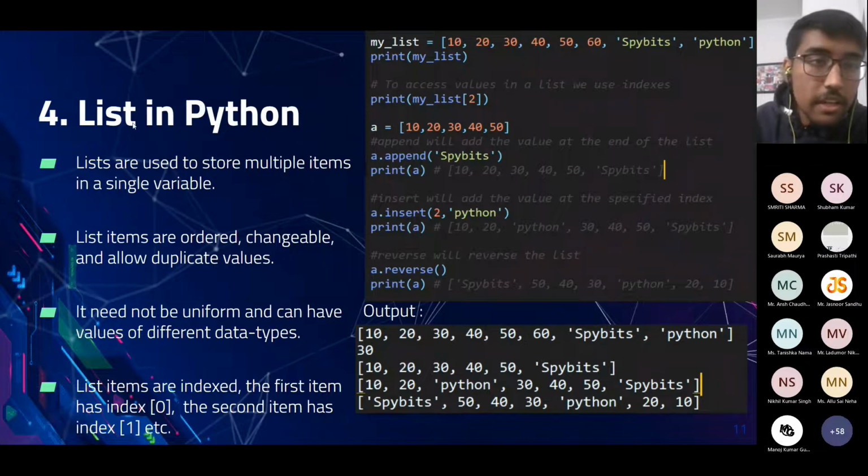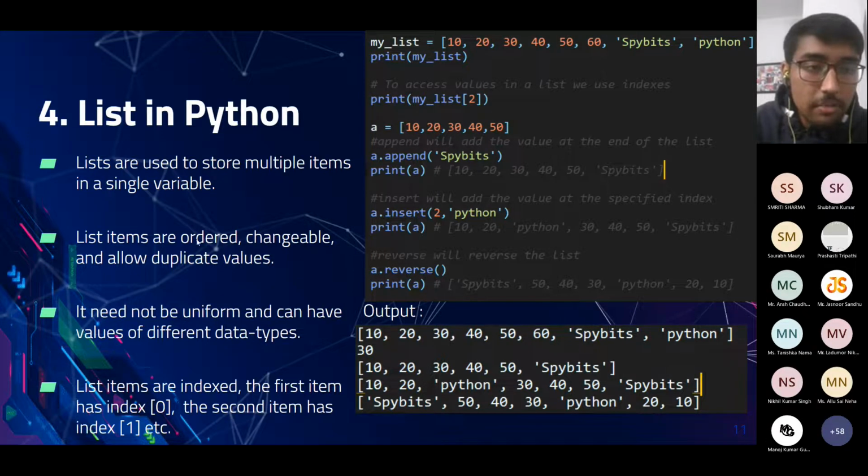Next we would cover list in Python. Lists are used to store multiple items in a single variable. They are like arrays in C and C++, but the data types of different elements in a list need not be the same. They can be different also. So lists are ordered, changeable, and allow duplicate values.